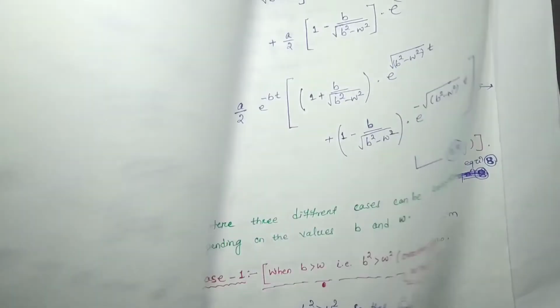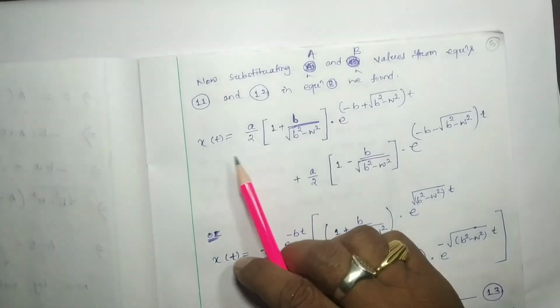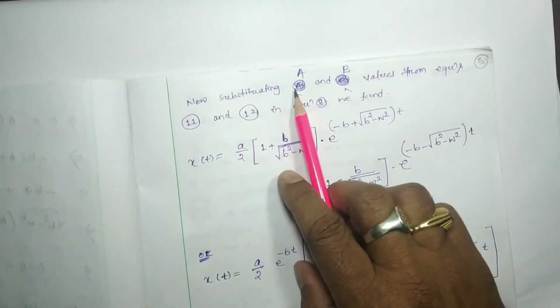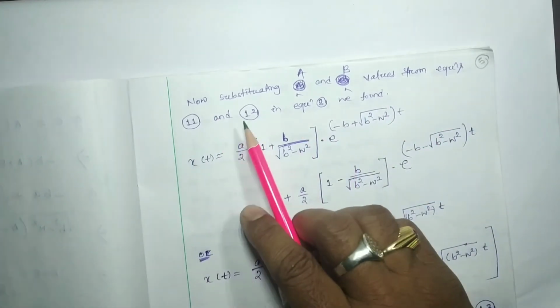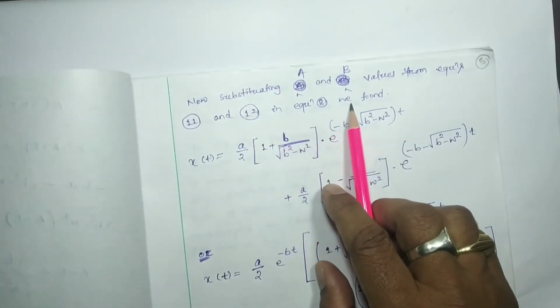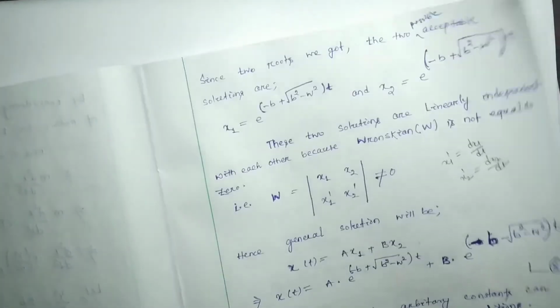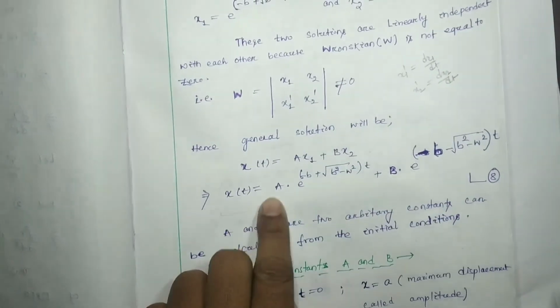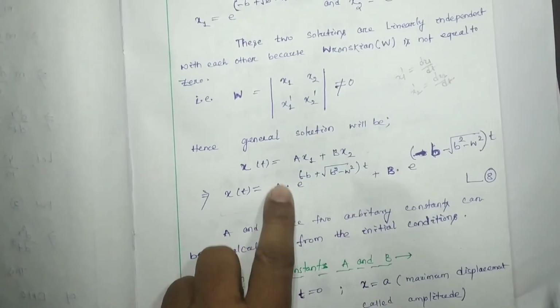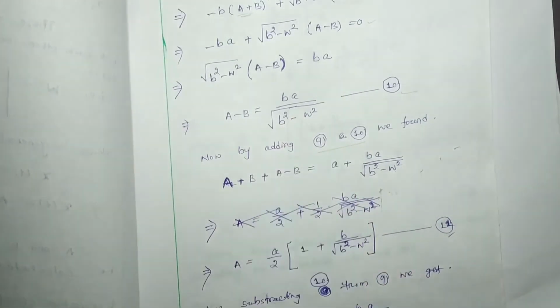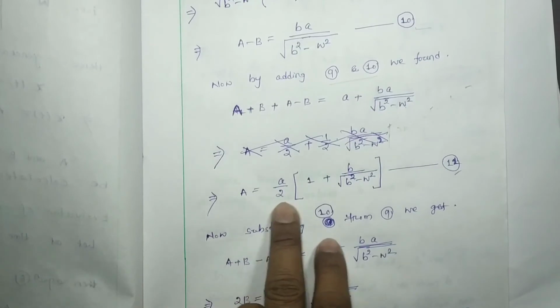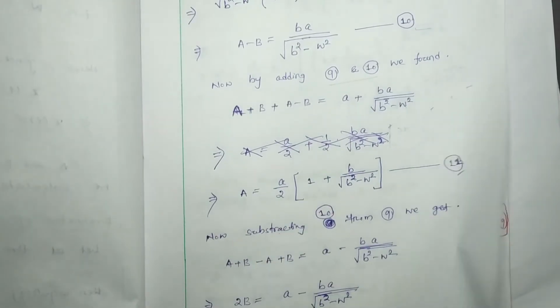So here, substituting the a and b values from equation number 11 and 12 in equation number 8, we found a is this much. So what will be the general solution?